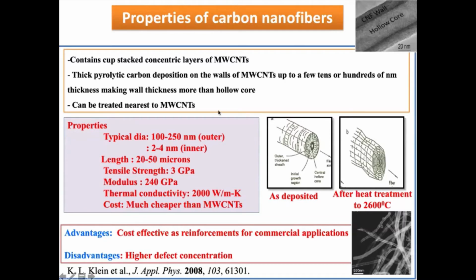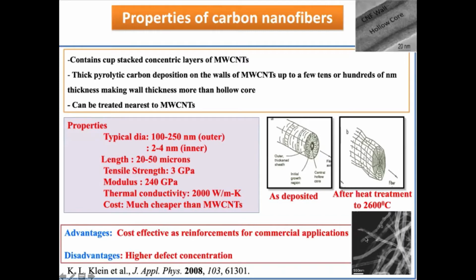CNFs are grown mostly in tons and tons. Even in my lab itself, I may have around 100 kg of CNFs. The way we procure them from somebody is that they do chemical vapor deposition. That's how it goes. The main advantage in this case is they have good tensile strength, good modulus values, and their thermal conductivity is also good, and they are cheaper compared to carbon nanotubes. The main disadvantage is that they have a lot of defects.